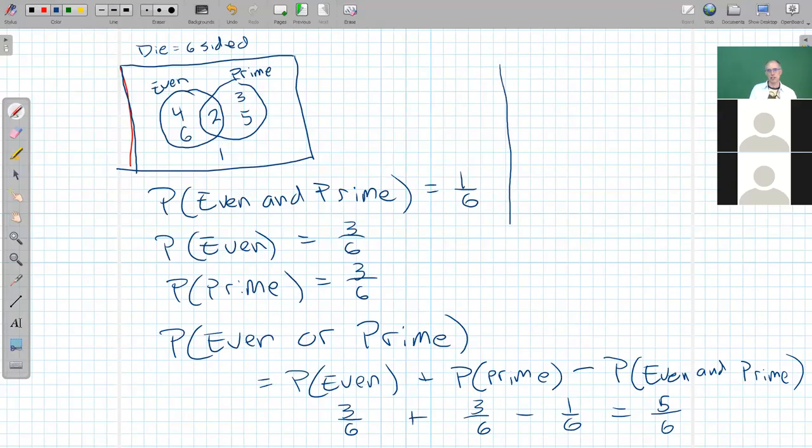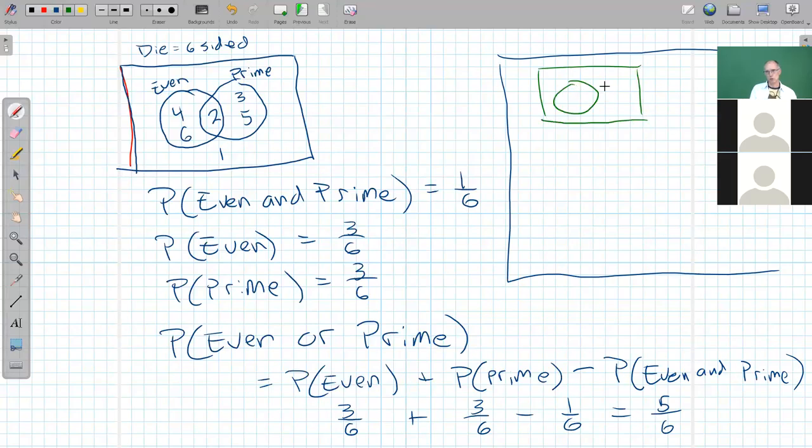For any events, let's just call them event A and event B, and think about the Venn diagram. Here's event A, here's event B. They may or may not have an intersection. This could be empty here.